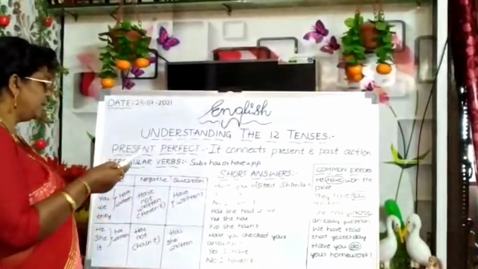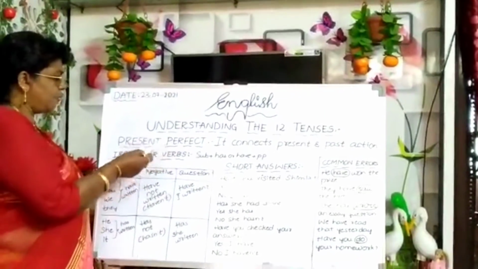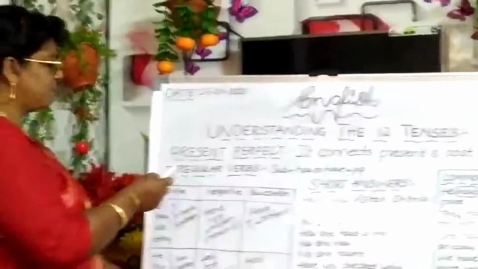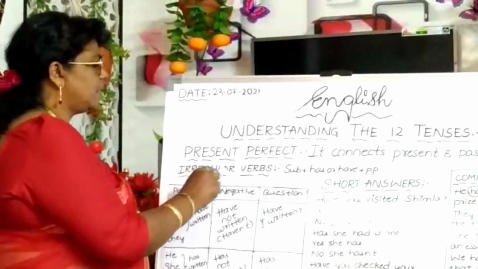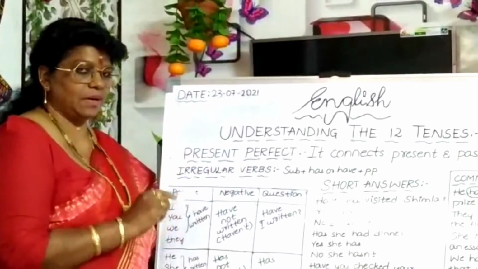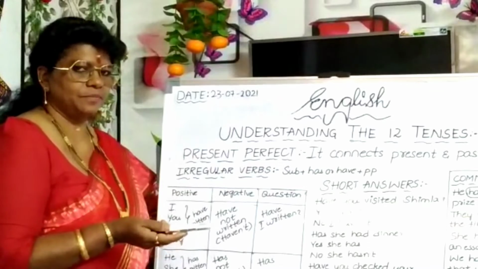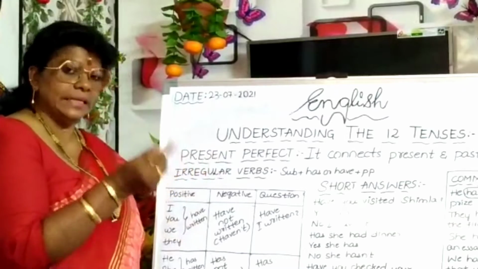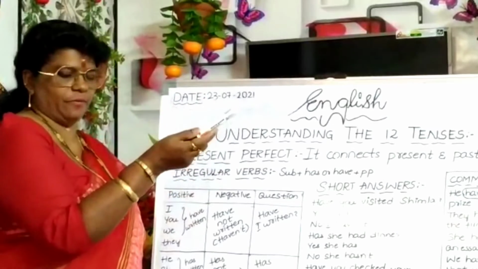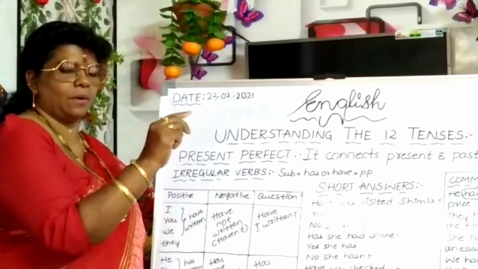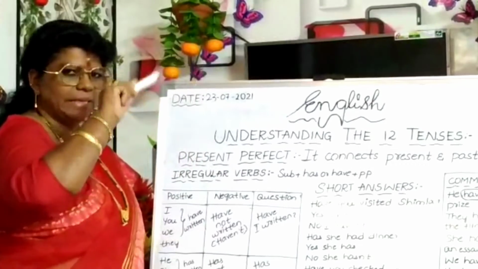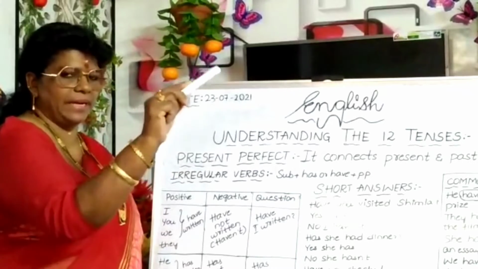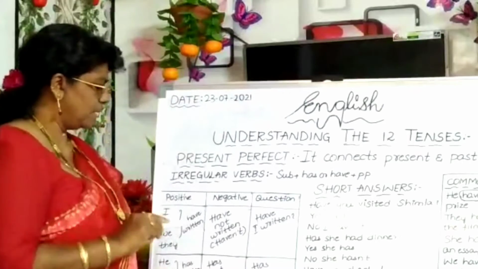Last class we learned how present perfect acts with regular verbs. Now, how does it come with irregular verbs? Regular verbs and irregular verbs, I told you already. Regular verbs end in -ed. Irregular verbs have some other ending. For example, write, wrote, written. Written is the irregular form. Then another verb, make, made, made. Both are made only. Okay, like that.